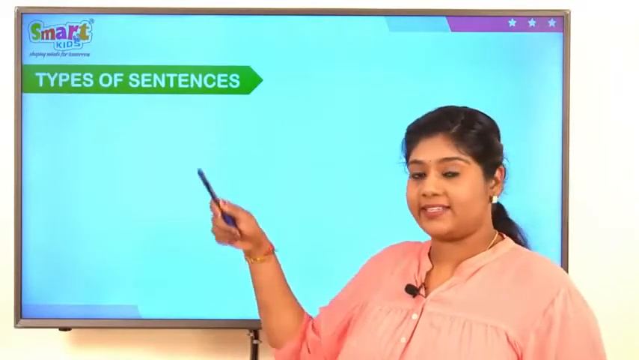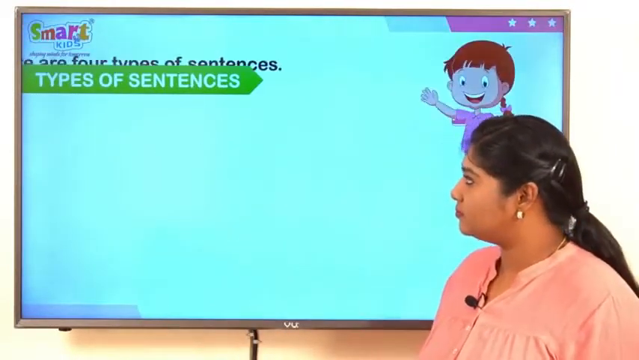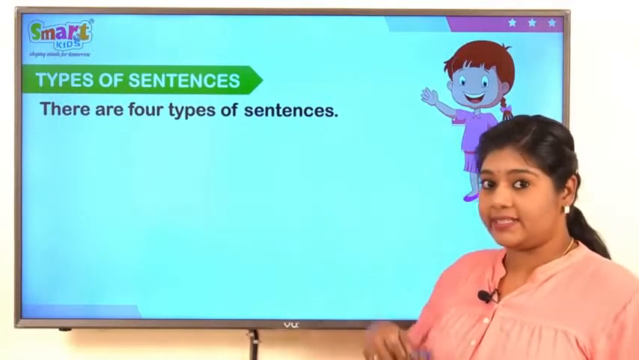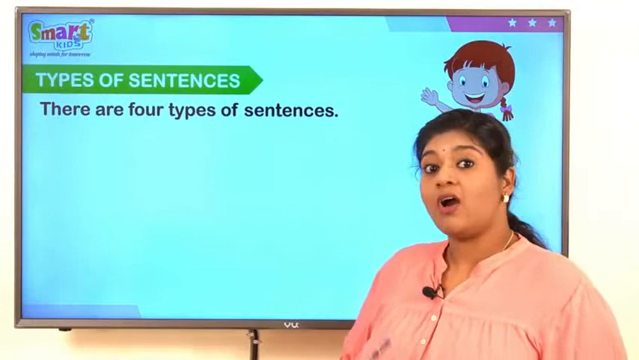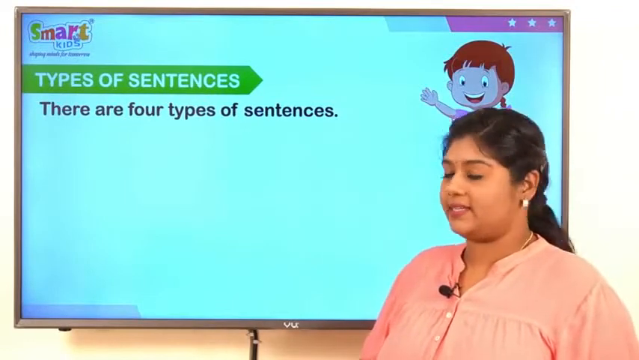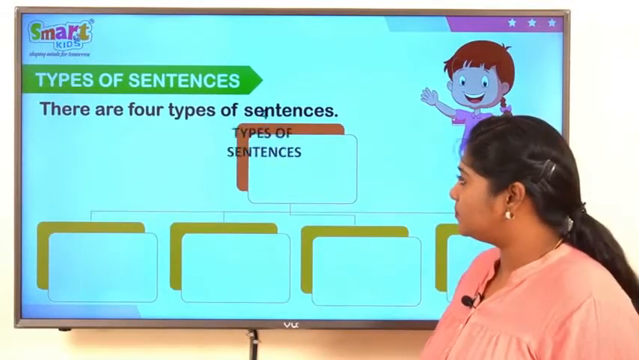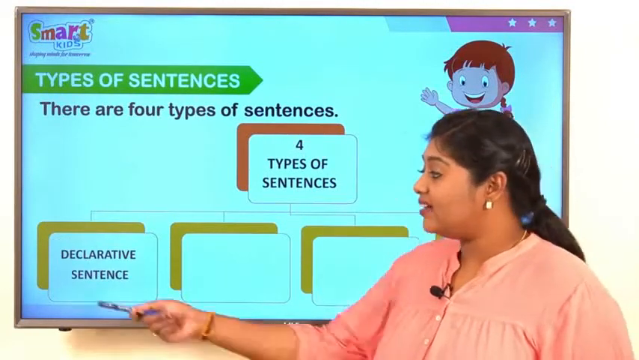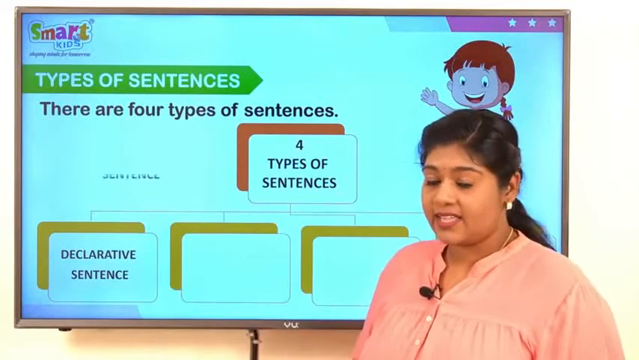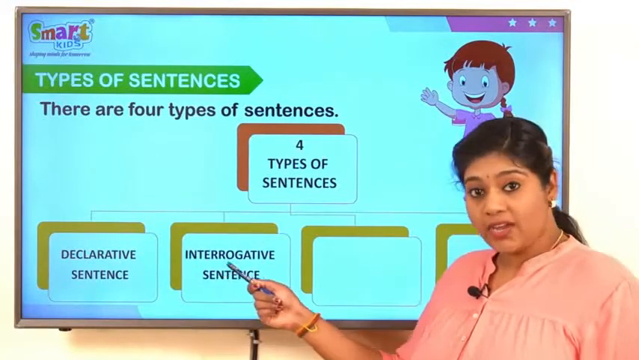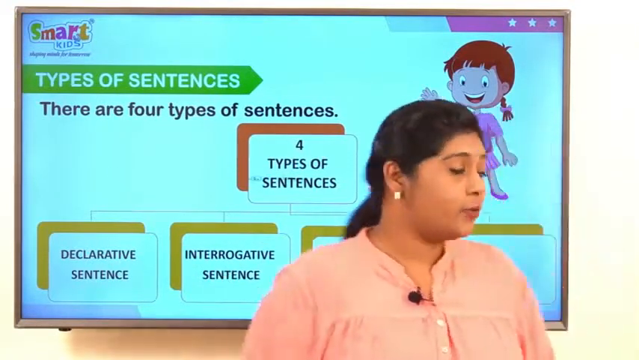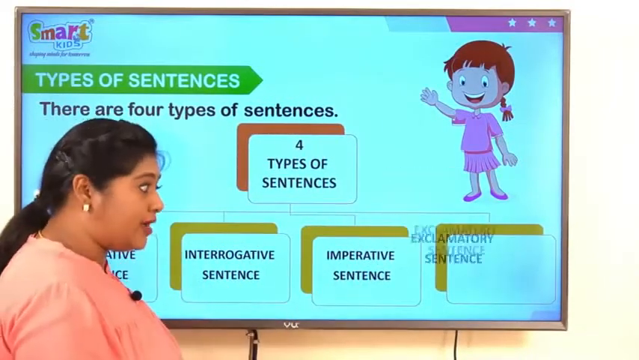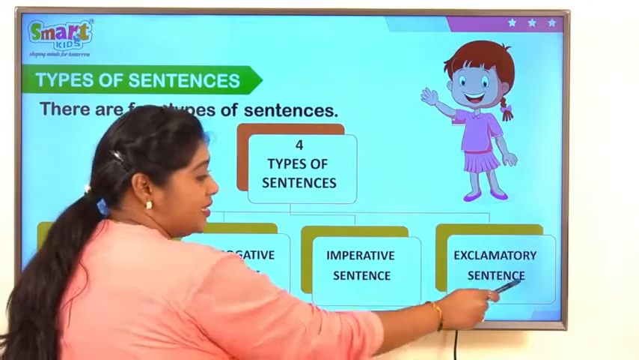Types of sentences. There are 4 types of sentences. How many, kids? Yes, 4 types of sentences. First one is declarative sentence. The second one is interrogative sentence. The third one is imperative sentence. And the fourth one is exclamatory sentence.